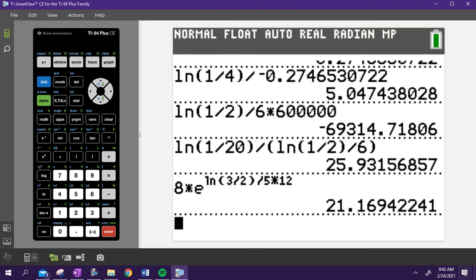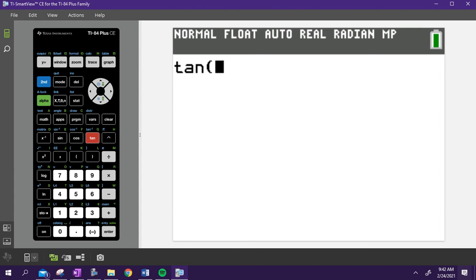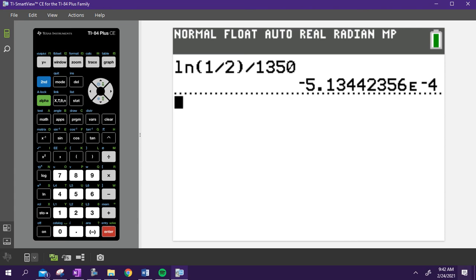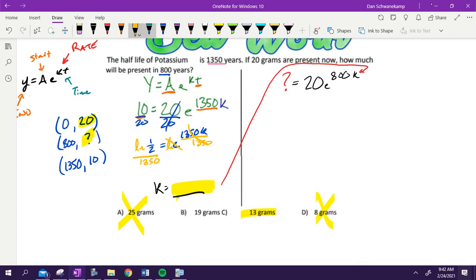All right, we can type that into our calculator. It's the natural log of 1/2 divided by 1,350. It's going to get me that ugly number right there. I don't really care what the number is. I'm just going to leave it in my calculator. Does it make sense that that is negative? Yeah, because that's my rate. Is my stuff getting bigger or smaller? So it's going to be negative. Okay, that's my value. I'm just going to leave it as the natural log of 1/2 divided by 1,350. That's what my k is.